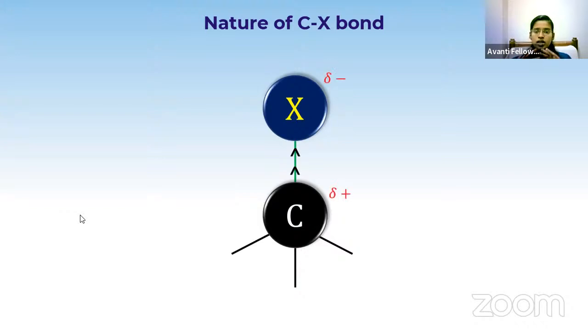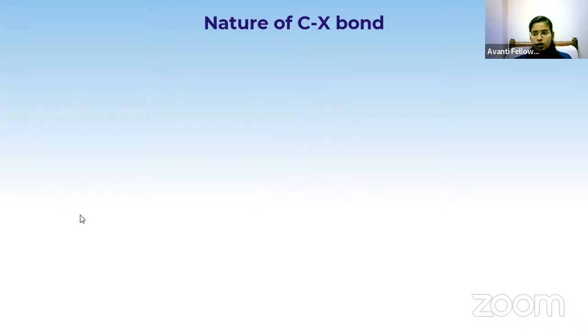Now what has happened to this bond? It has a dipole. The charge has been separated into plus and minus. So we have two poles, negative pole and positive pole. So the bond is called a polar bond. It is called a polar molecule. So the nature of the carbon halogen bond is polar in nature. Okay, it is a polar bond.